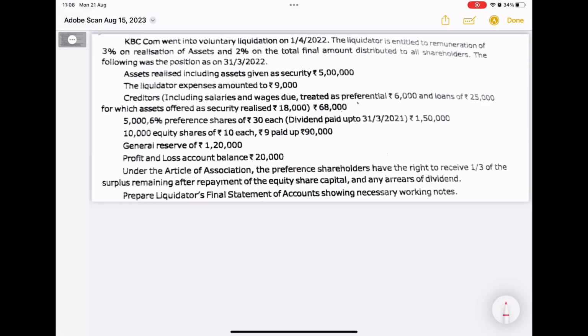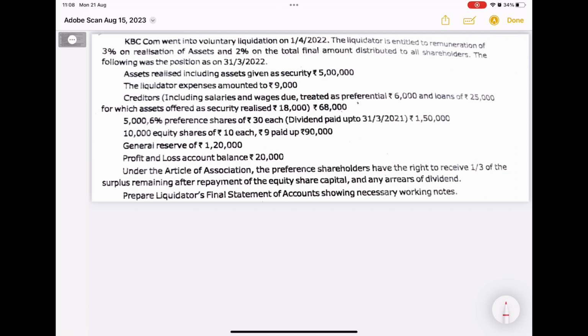Hello everyone, even today we are going to solve a problem on liquidation of companies. As usual, we'll start with the question first. We'll understand the question, then we'll move on to the solution. So the question here is: KBC company went into voluntary liquidation on 1/4/22.